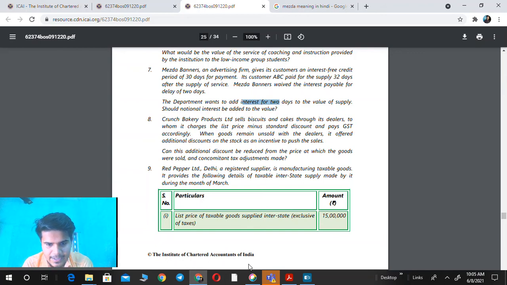So in this question, the instant discounts are to be reduced because they are shown in the invoice, but the additional discounts offered as an incentive to push up the sales were not agreed before or at the time of supply, nor included in the agreement. So we don't reduce this discount amount in the transaction price.